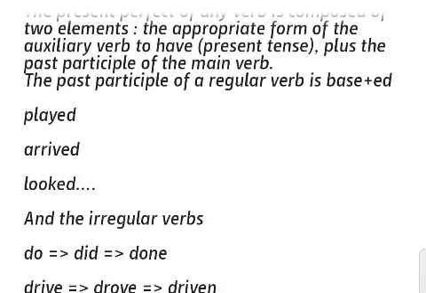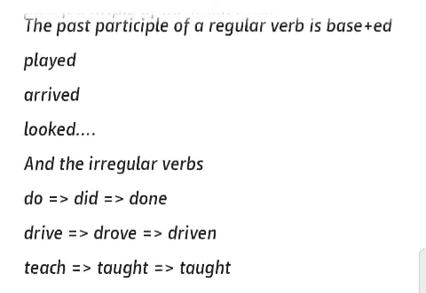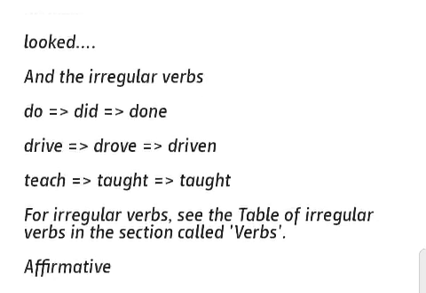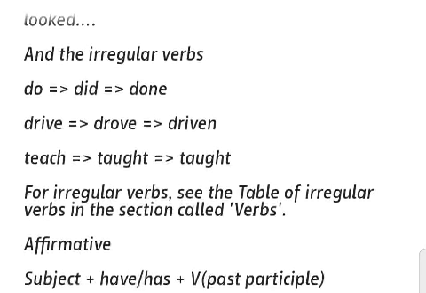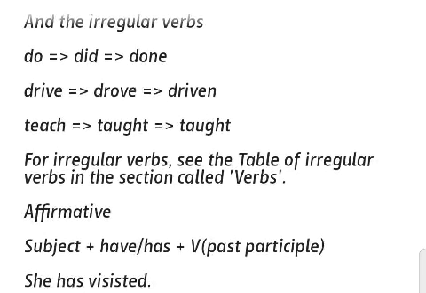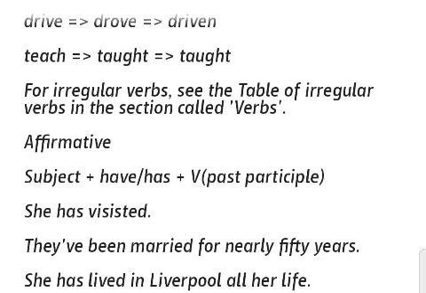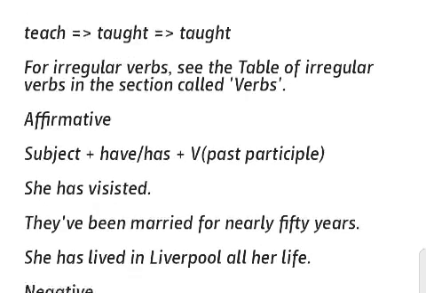For example, played, arrived, looked, and the irregular verbs do, did, done; drive, drove, driven; teach, taught, taught. For irregular verbs, see the table of irregular verbs in the section called verbs.